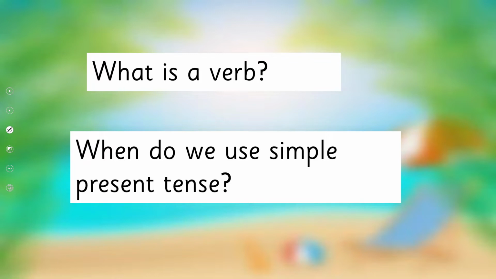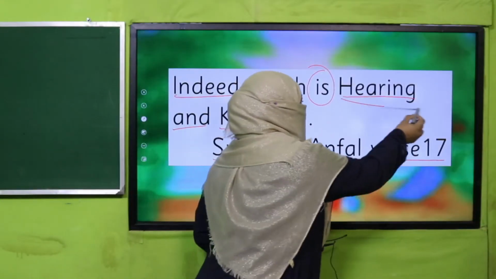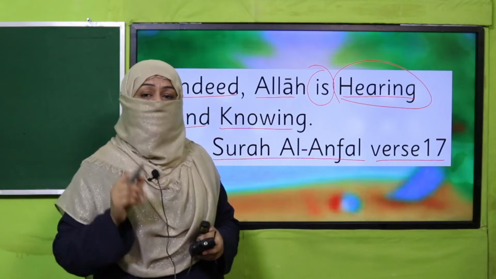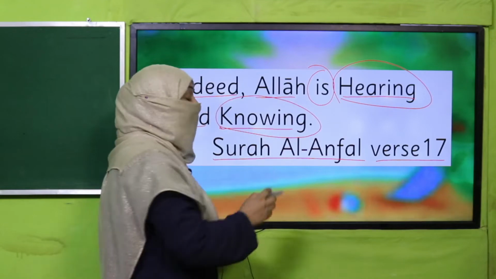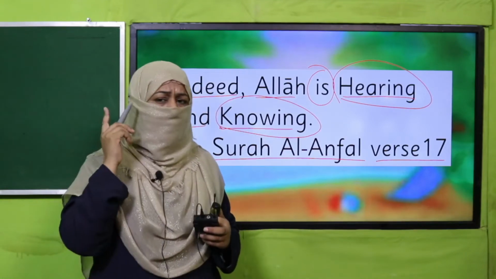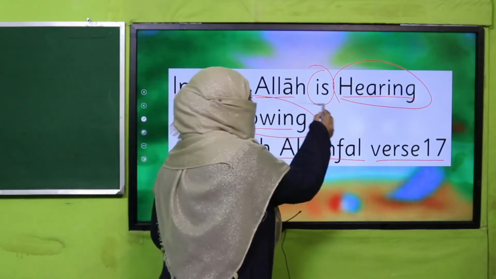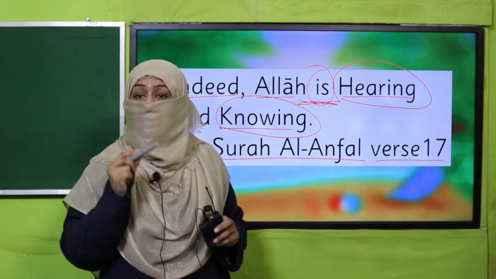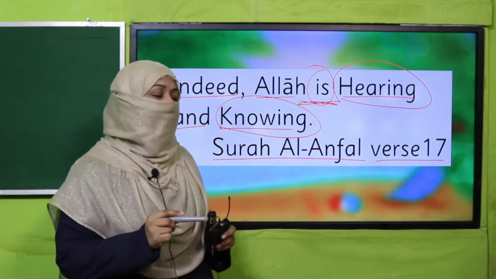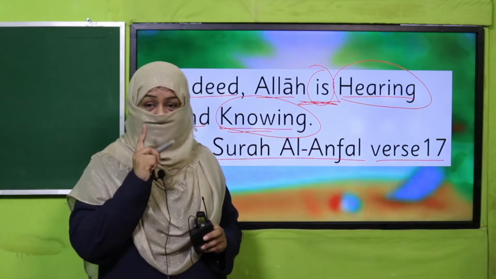Allah is hearing and knowing means, beta, look at this. This verse is telling us qualities of Allah subhanahu wa ta'ala. Allah hears everything, whatever we say, even we whisper, Allah hears that. And whatever we think, whatever is in our heart, in our brain, Allah knows that. So beta, these are the attributes of Allah subhanahu wa ta'ala, and this is telling us this is continuous. All the time Allah is listening, Allah is hearing, and Allah knows everything. So beta, whatever we say, we should be careful because Allah is hearing.